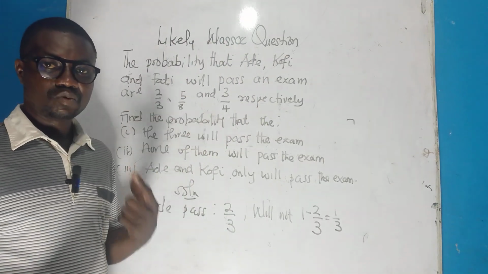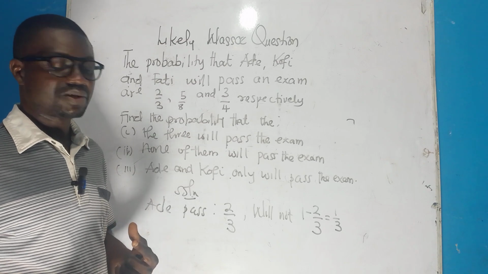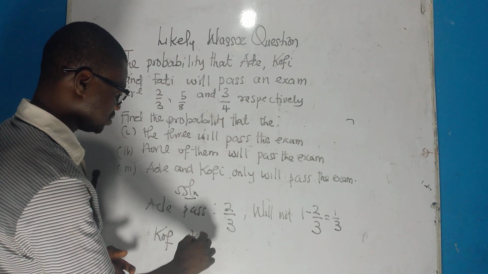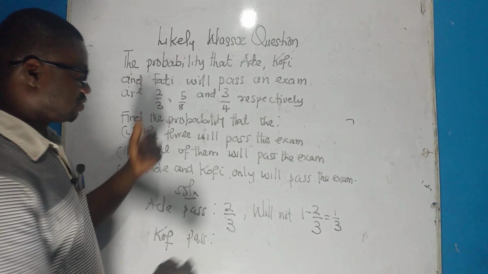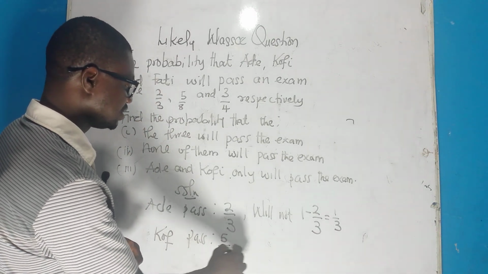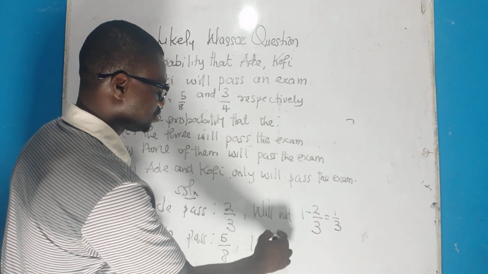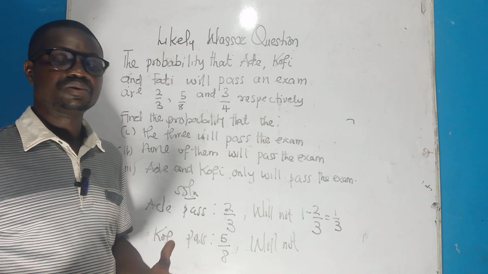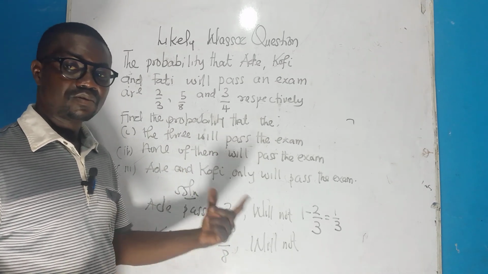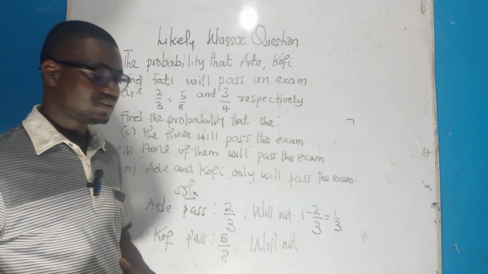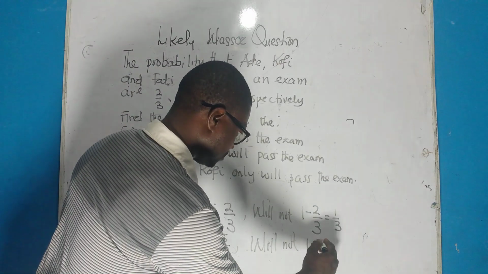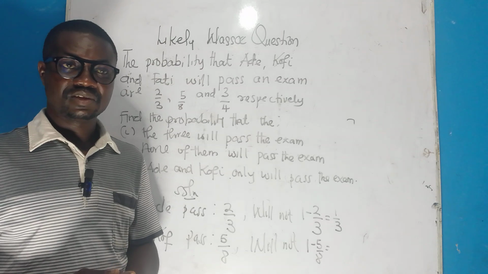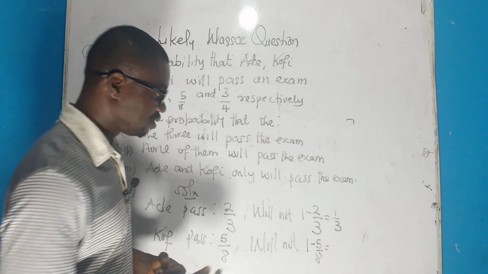Now let's look at Kofi will pass and when he will not pass. So Kofi pass has been given to us as 5 over 8. What about will not? Similarly, if Kofi will not, you subtract when he will pass from 1. So take note of that. When you subtract 5 over 8 from 1, you're going to get 3 over 8.